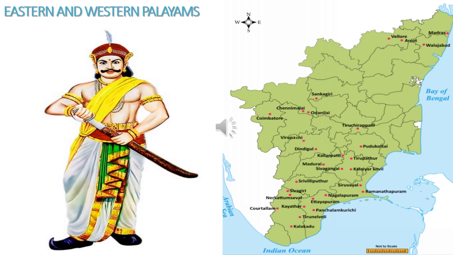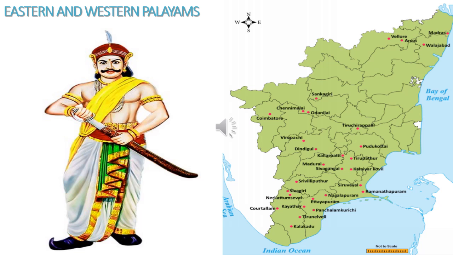Eastern and Western Palayams. Traditionally there were 72 Palayams created by the Nayak rulers, divided into two blocks, the Eastern Palayams and the Western Palayams. The most important Eastern Palayams were Sattur, Nagalapuram, Ettayapuram and Panjalankurichi.